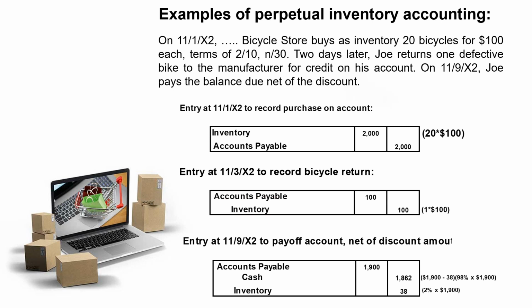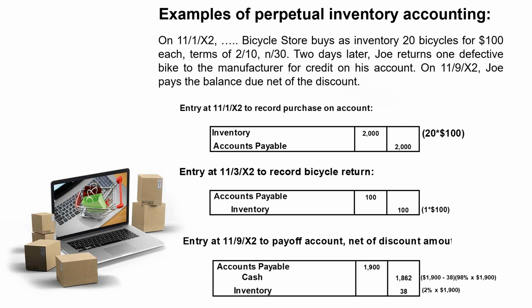Now this should make perfect sense. In this case, we really haven't purchased 20 units because we're returning one to our supplier. We've only really purchased 19 units, and we only really owe $1,900. And so we do need to reduce accounts payable by $100.